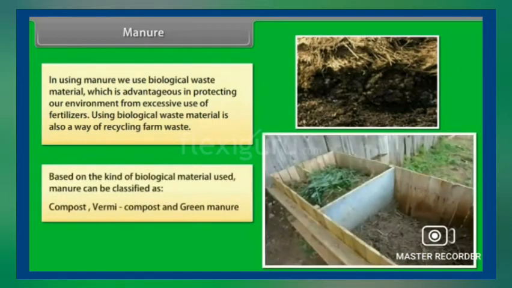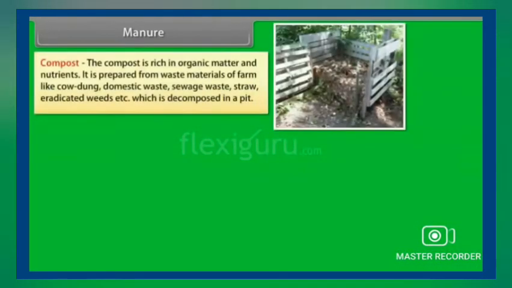Based on the kind of biological material used, manure can be classified as compost, vermicompost, and green manure. So compost is rich in organic matter and nutrients.